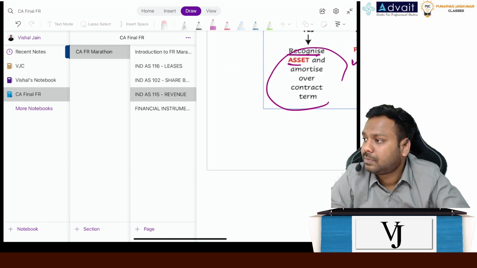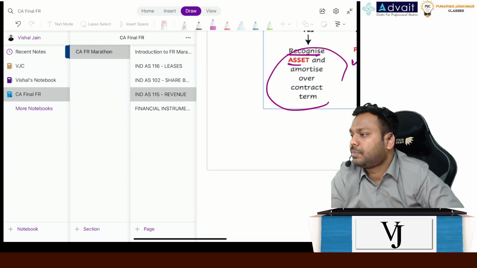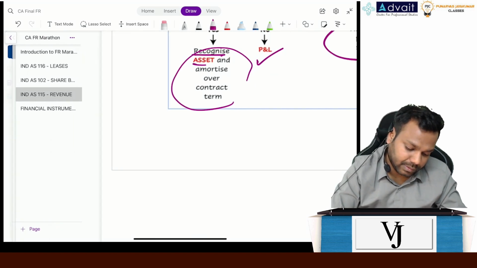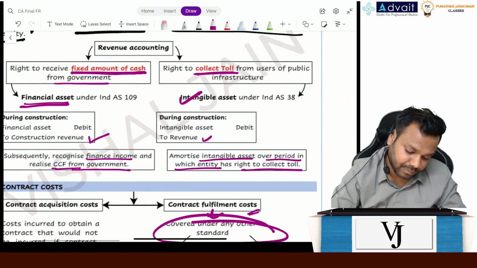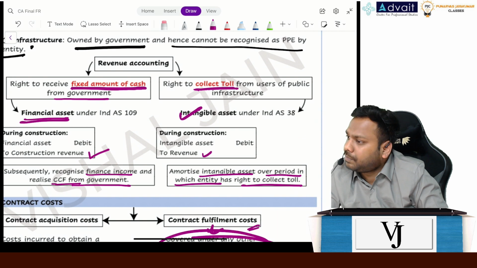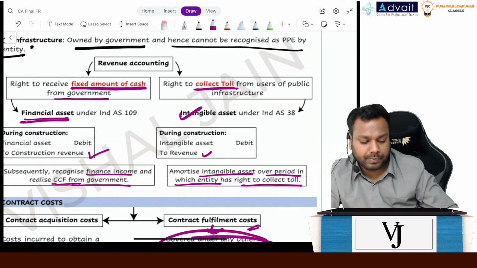No one? Yes, please. Pardon? Yes. If full toll is collected, some part will go to the government, some part will go to the company. Then how will the accounting be? Like how much should we recognize?